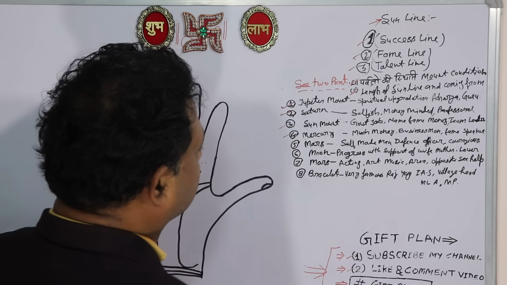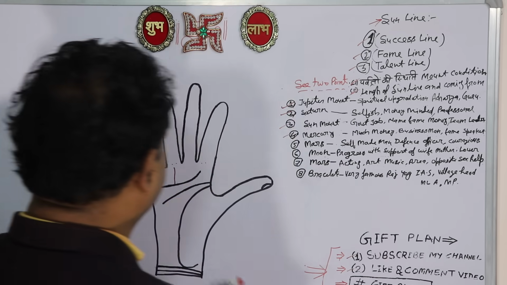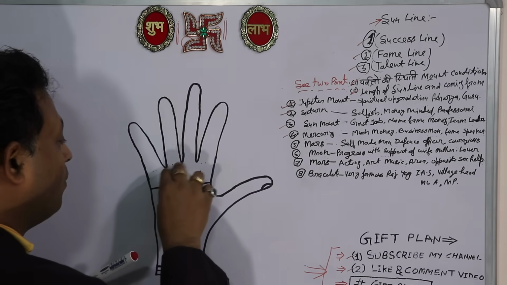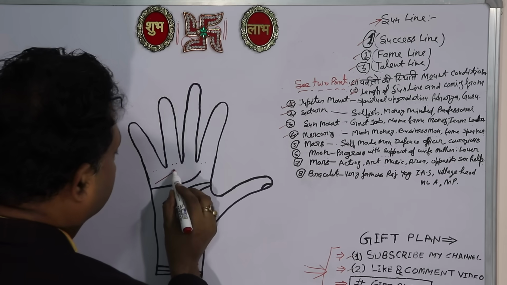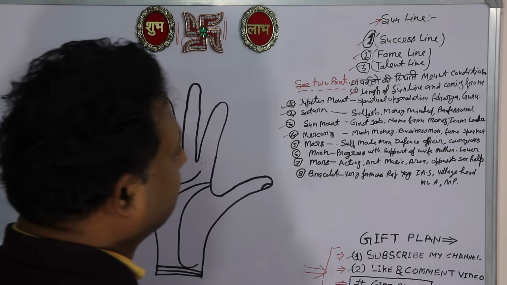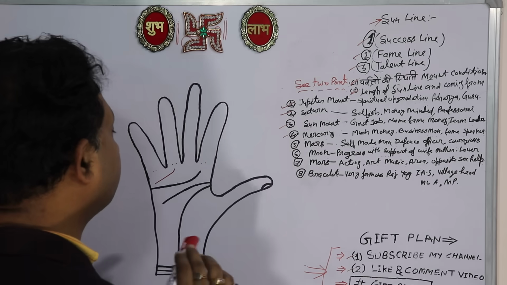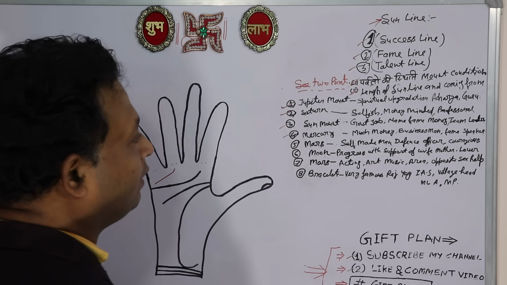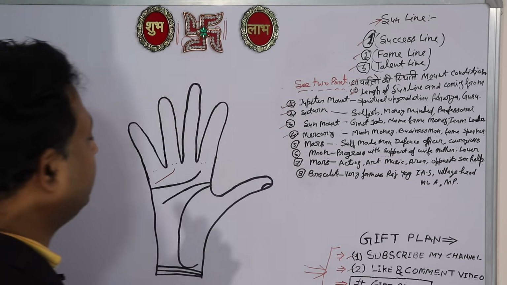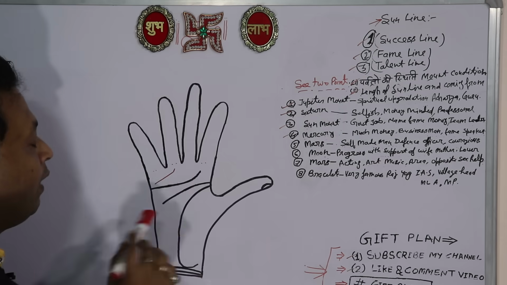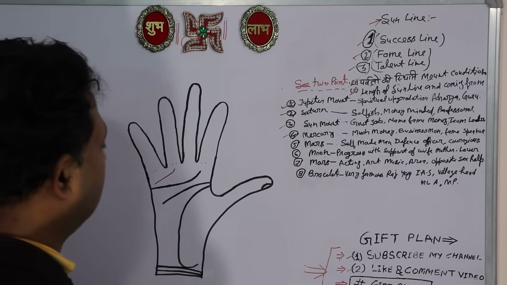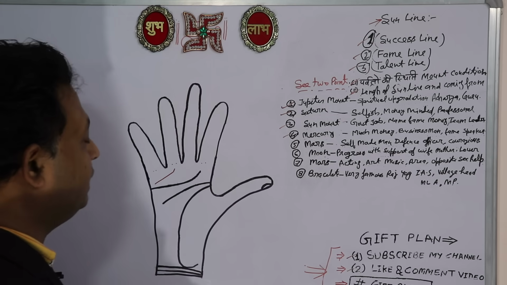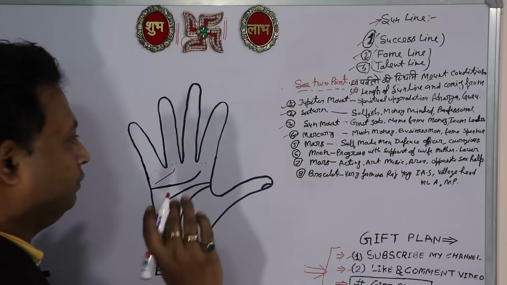And next is sun line coming from Mercury mount. So what will be the result? This type of person will make much money in his life. He will be a businessman, with good communication skill. This type of person will be a good speaker and get name, fame, and money in his life. This is a good line.